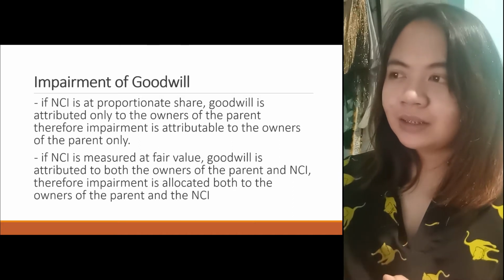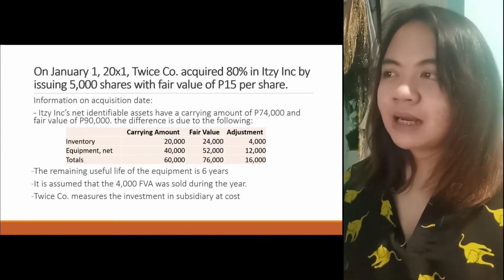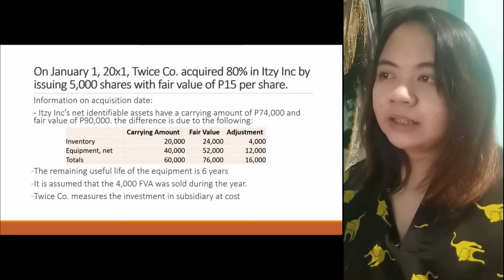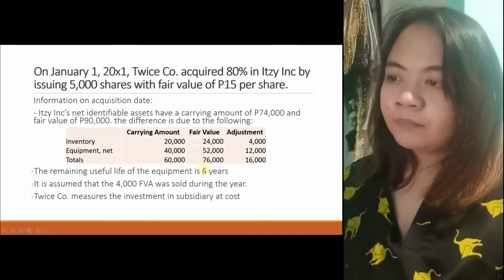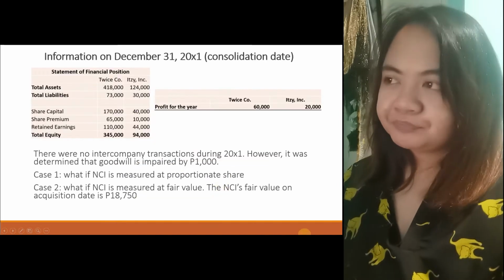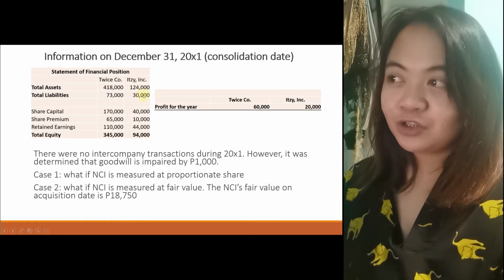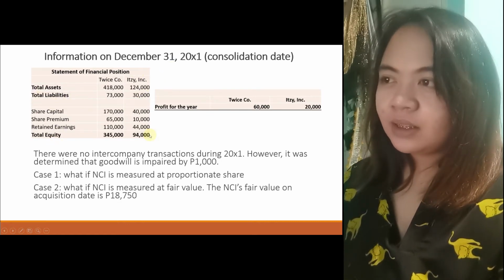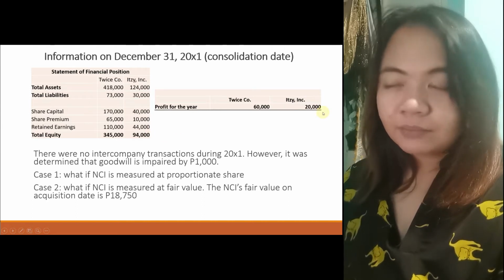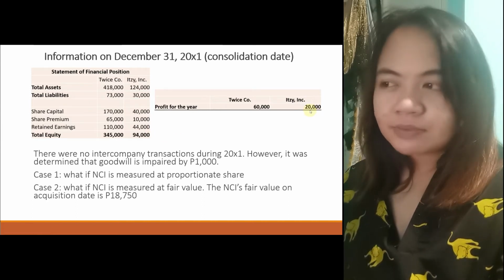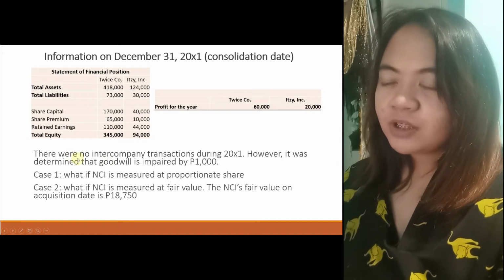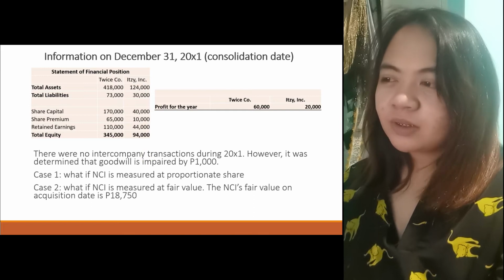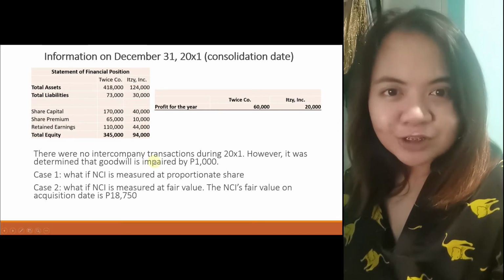Okay? So let's try. Here's an example. It's the same as the examples in intercompany profit, except for this one. The statement of financial position is summarized: the assets, the liabilities, and then the total equity. Then we have the profit, also summarized for both the parent and the subsidiary. And then additional information: there were no intercompany transactions during 20X1. However, it was determined that goodwill is impaired by 1,000.